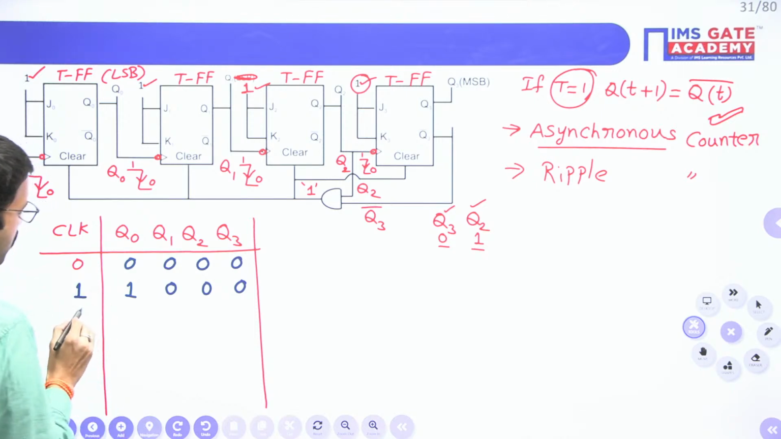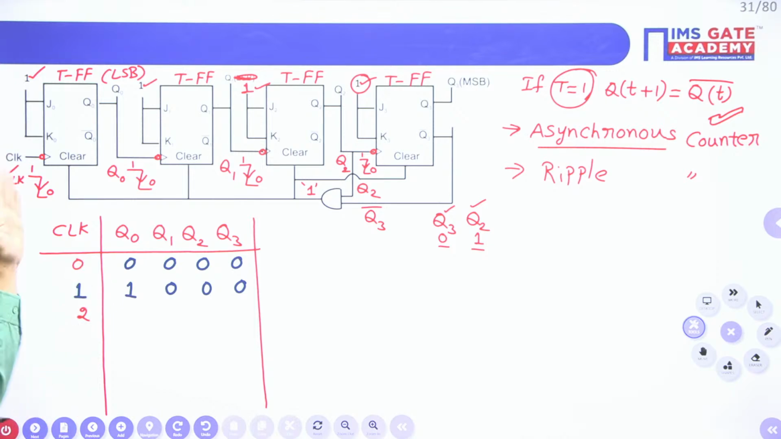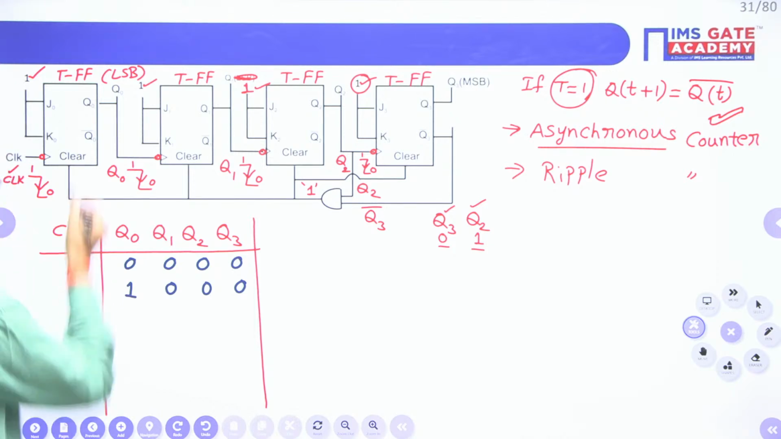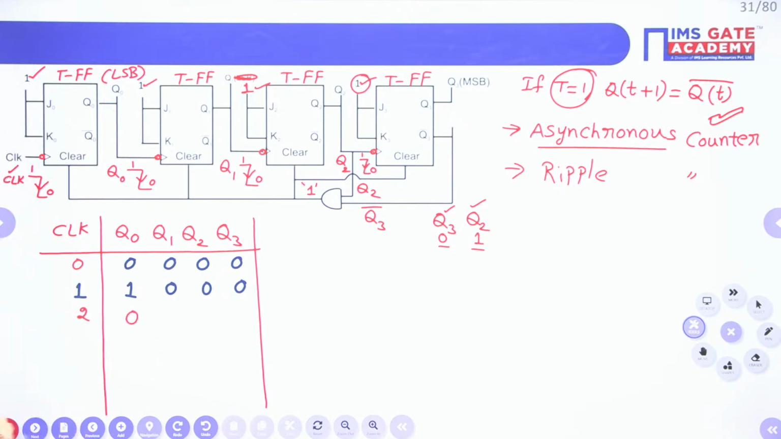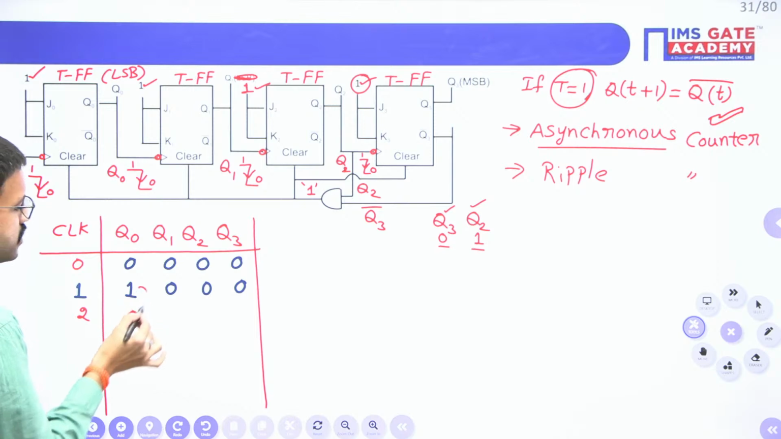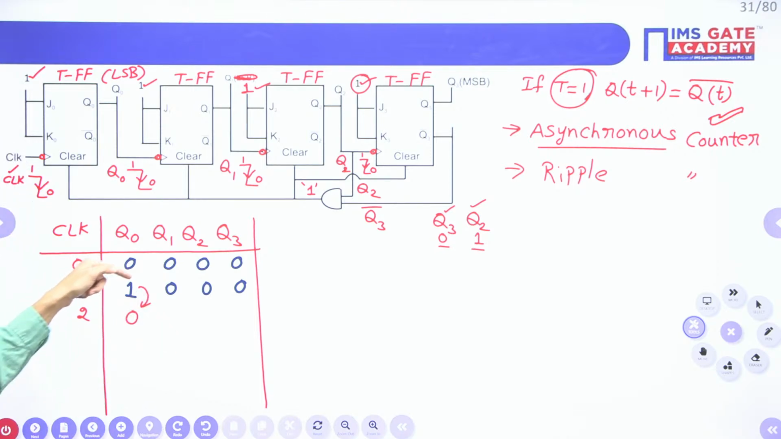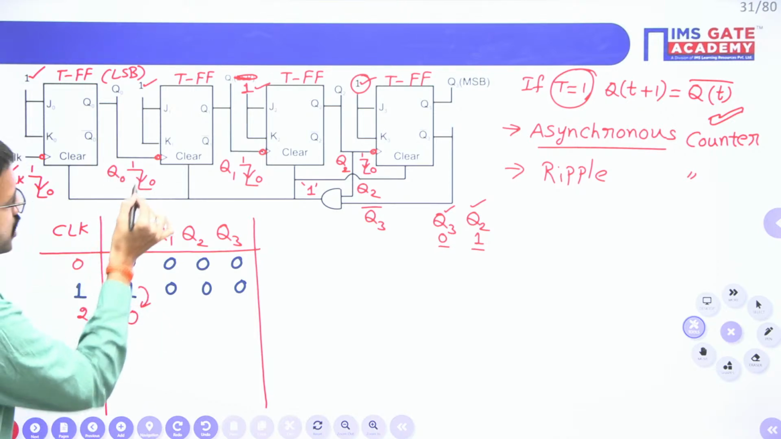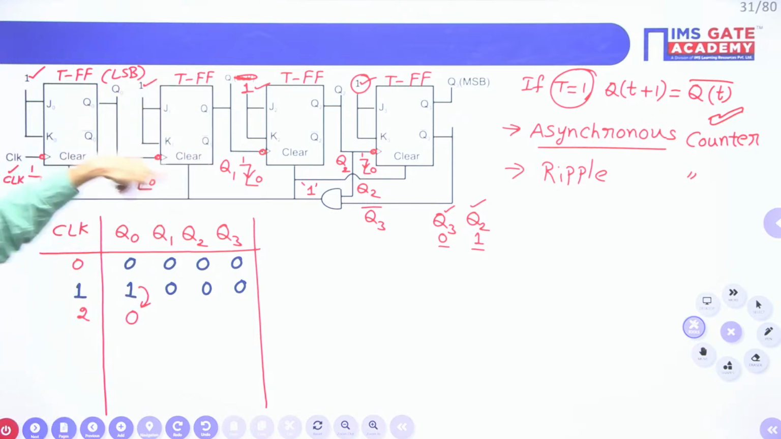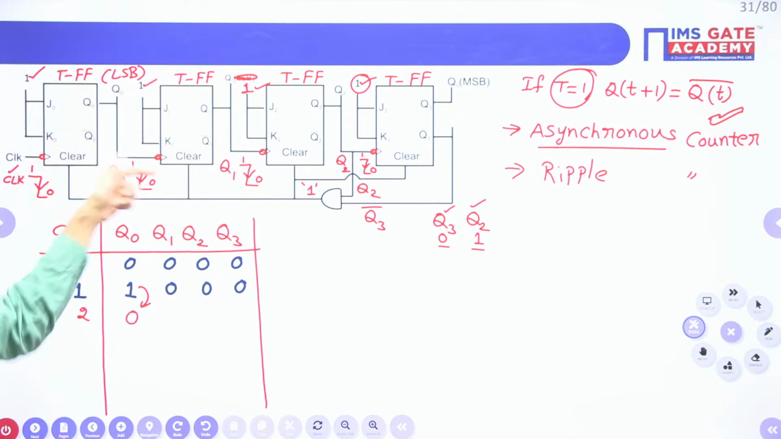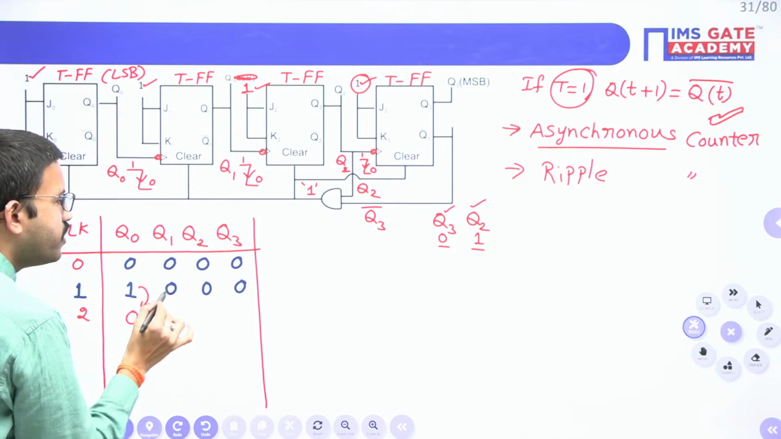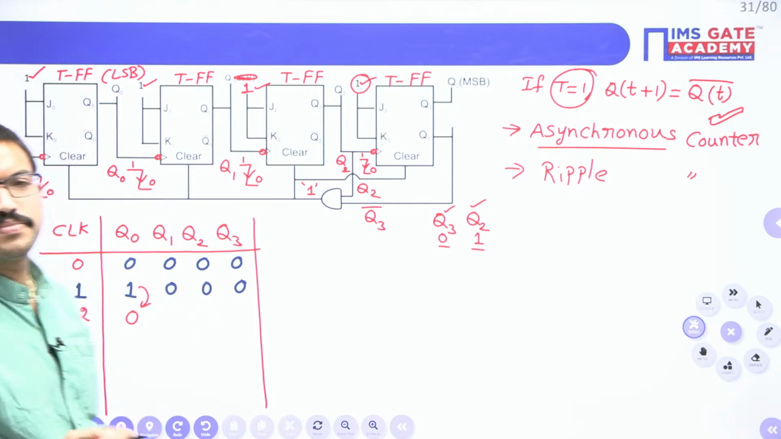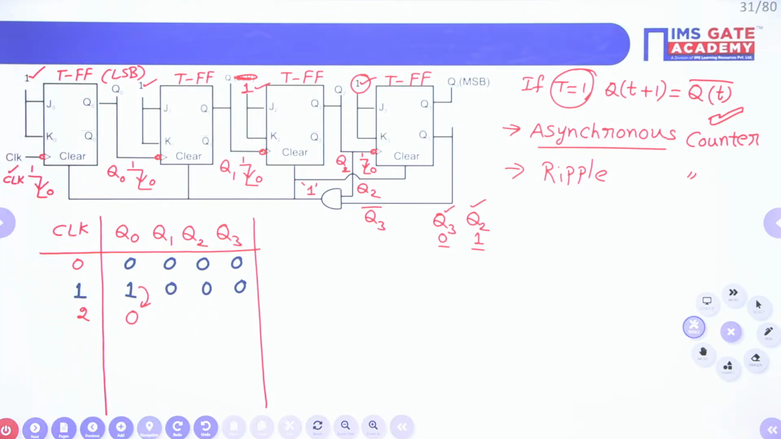Now I am giving the second time negative edge of the clock signal. So this flip-flop output will get complemented, obviously. Now just focus. Here Q0 is changing from 1 to 0. So that means this particular flip-flop is getting the negative edge of the Q0 signal. Right. So now tell me, in this case, whether Q1 will get complemented or not. Now tell me what will be the Q1 output.